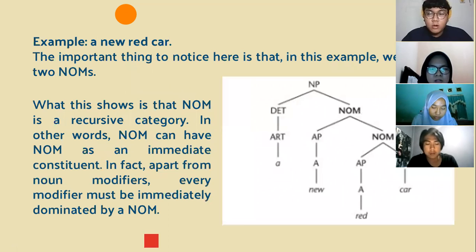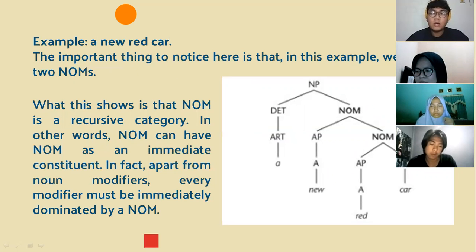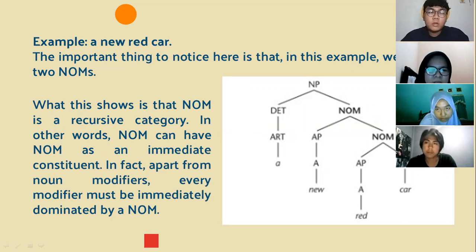More on the structure of NOM. You can see a new example, a new red card. The important thing to notice here is that in this example, we need two NOMs. You can see on the picture, what this shows is that NOM is a recursive category. In other words, NOM can have NOM as an immediate constituent. In fact, apart from NOM modifiers, every modifier must be immediately dominated by a NOM.